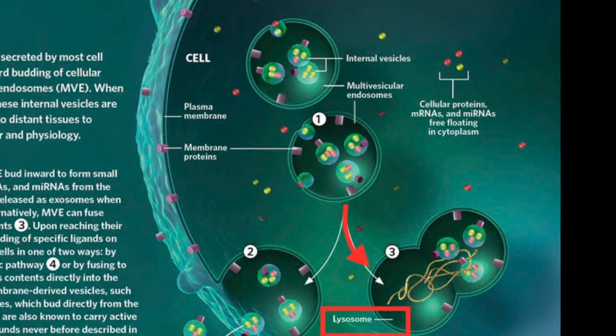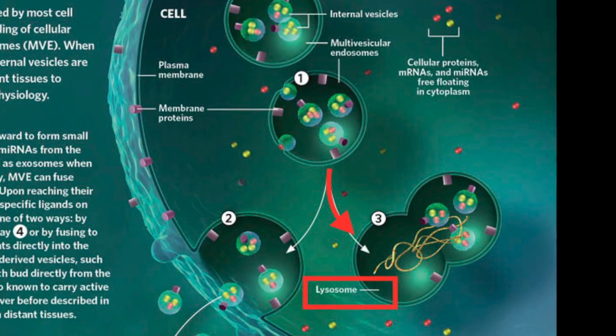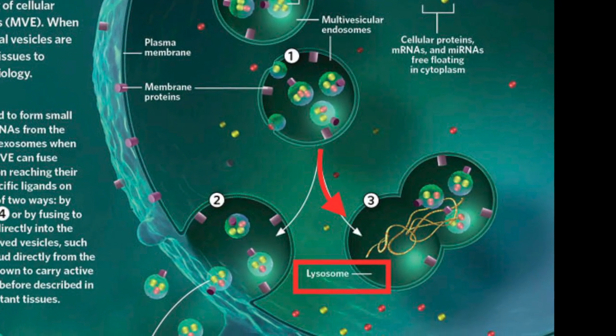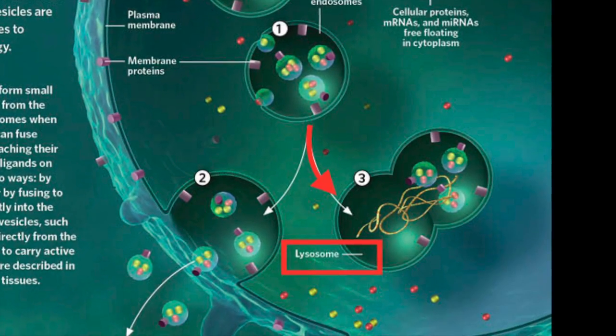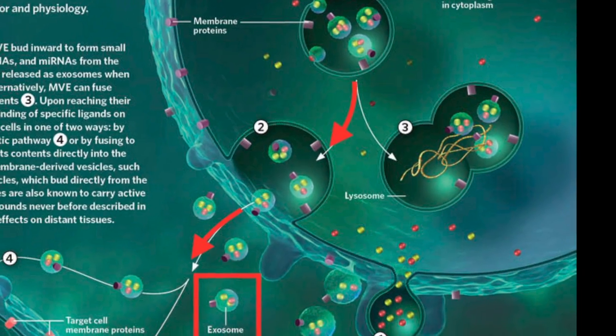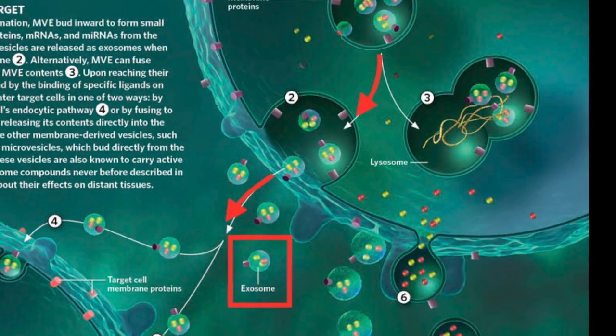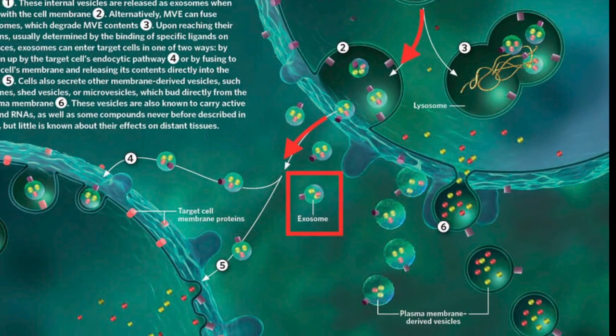lysosomes. Number 3 shows how an MVE fuses with the membrane of a lysosome, which then degrades the exosomes and its contents. However, in the mid-1980s, researchers discovered that MVEs also fuse with the cell membrane, releasing exosomes outside the cell as shown by number 2. Exosomes can then travel to distant target cells where they bind to specific ligands on the cell membrane.